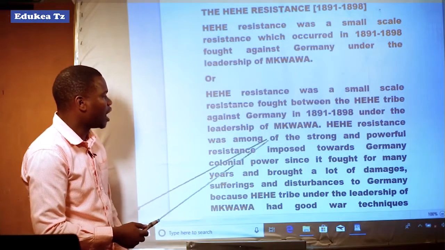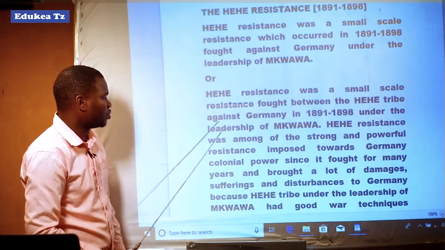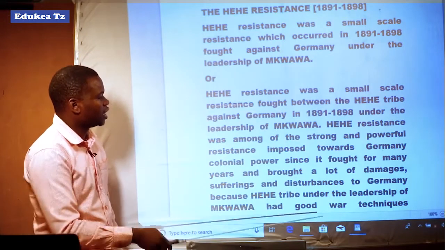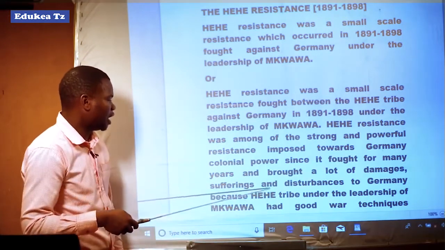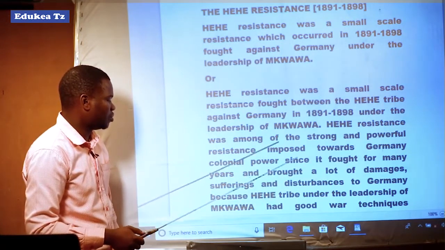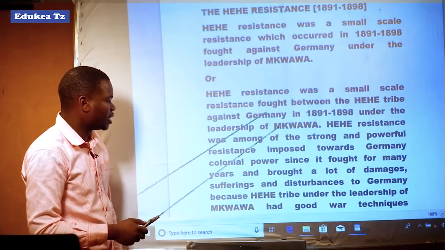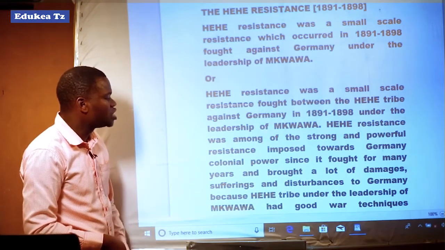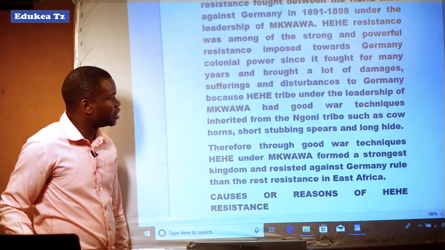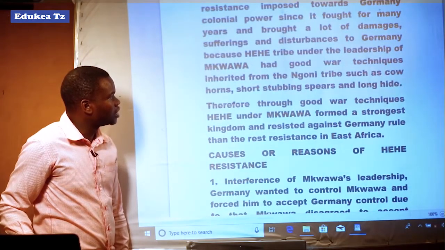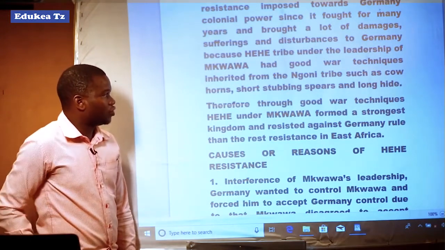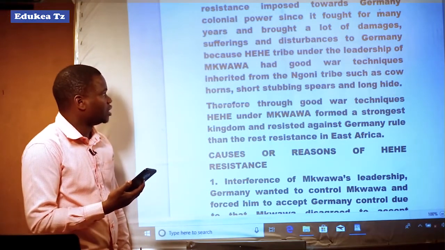The Hehe resistance was among the strong and powerful resistances imposed against German colonial power, since it was fought for many years and brought a lot of damage, suffering, and disturbance to Germany, because the Hehe tribe under the leadership of Mkwawa had good war techniques. That's why they maintained the fight against German rule over a long period of time. This was about the Hehe resistance.